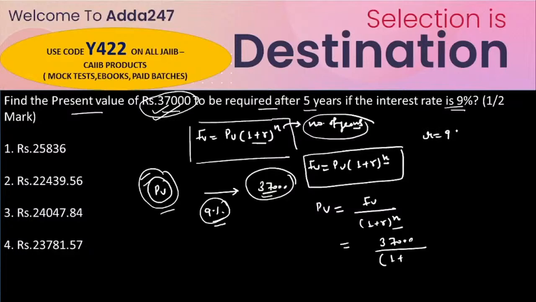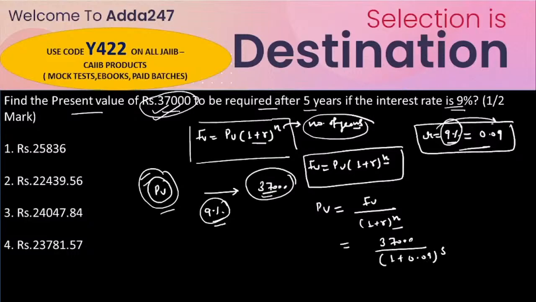The rate of interest is given as 9%, so we can also write 9% as 0.09, isn't it? So put 0.09 here, to the power 5. So now you have to calculate 37,000 divided by 1.09 to the power 5.